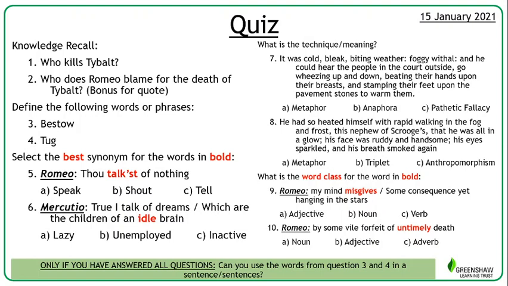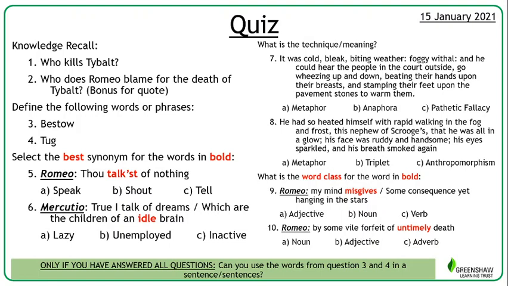Number 7, this is our technique or meaning. "It was cold, bleak, biting weather, foggy withal, and could hear the people in the court outside go wheezing up and down, beating their hands upon their breasts, and stamping their feet upon the pavement stones to warm them." Is that A, a metaphor, B, anaphora, or C, pathetic fallacy?